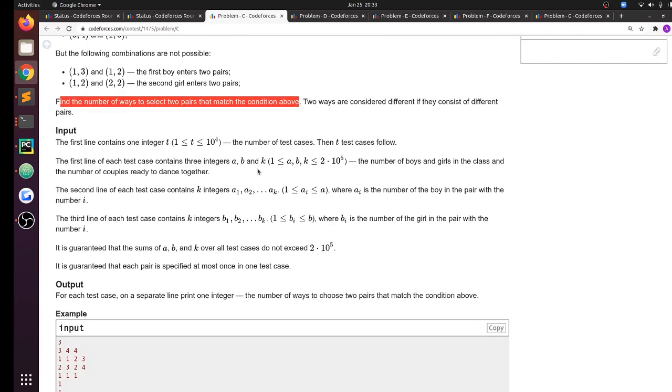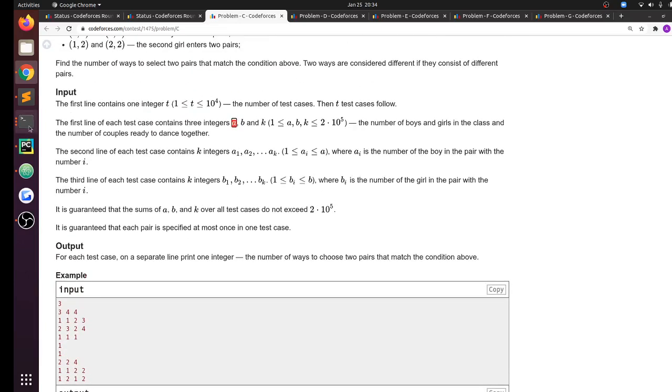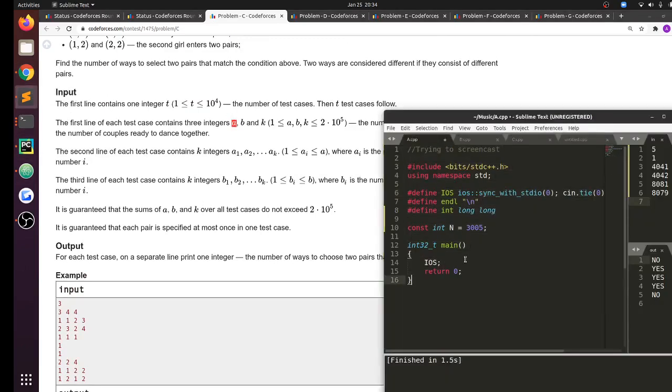Okay. So basically we have a graph of n people, or rather a plus b people, a bipartite graph where we have a boys on the left hand side, b girls on the right hand side, and we have some edges connecting them. And we can only pair those people who have an edge between them, and we want to find the number of ways of selecting two couples in this graph. Okay, so first I'll take the input and then I'll try to think about the problem completely. I think even this can be brute forced somehow, but I'll think about it.